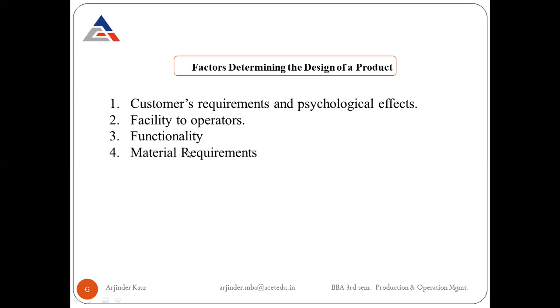Next is the material requirements. The nature and quality of the materials have a significant effect on the design of the product. So the designer should have up-to-date information about new materials available to make the desired product. Industrial, scientific, and technical journals, as well as the consumer of the product, can provide necessary information in this respect.